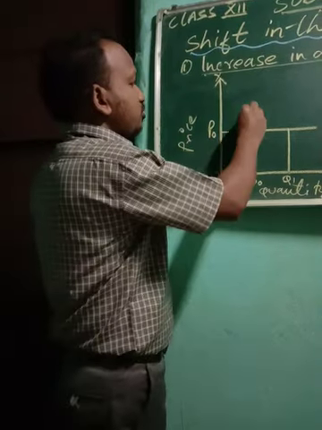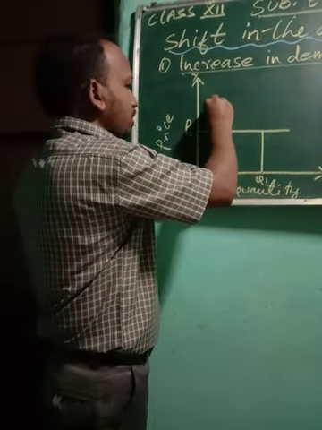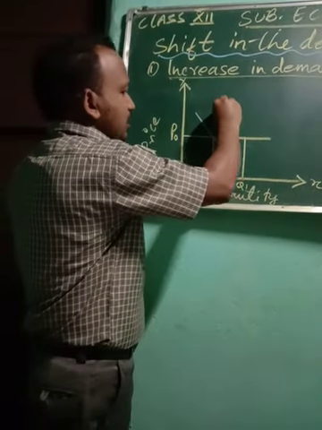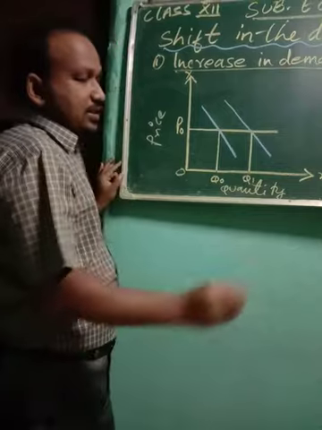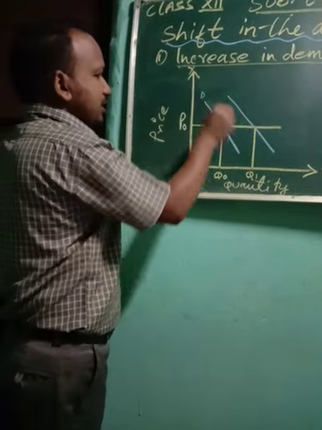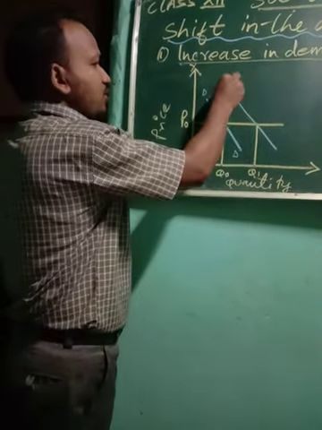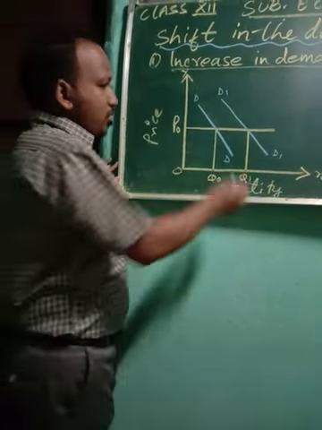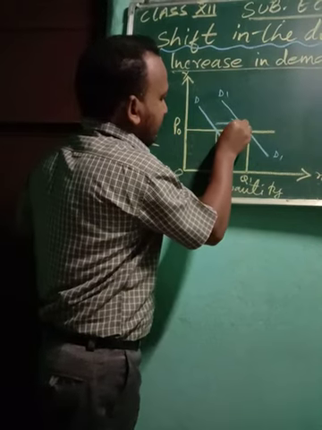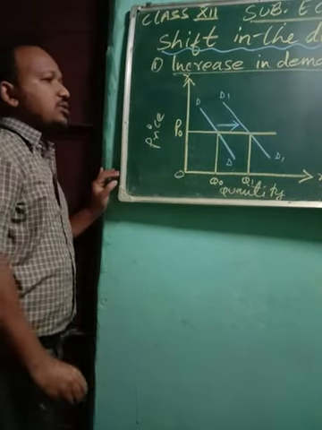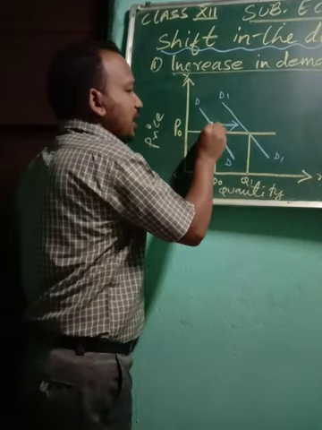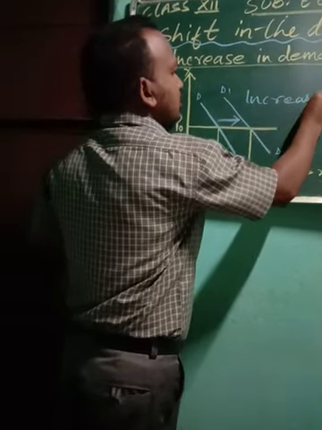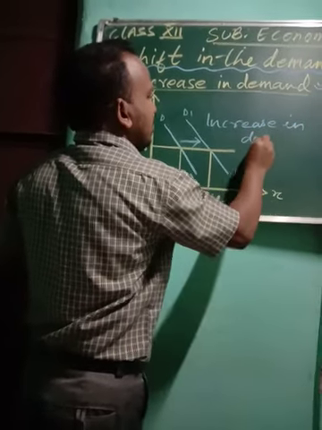So what you are going to do, as it is a demand curve, downward sloping, you have to draw here one straight line, and here another curve. As it is a demand, you have to write here D. So this is the second one, so D1, and you have to put this arrow. This arrow shows that the curve is moving from the left to the right side. So this shows increase in demand.